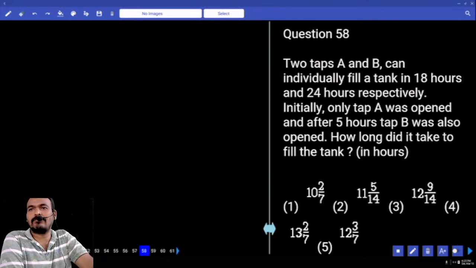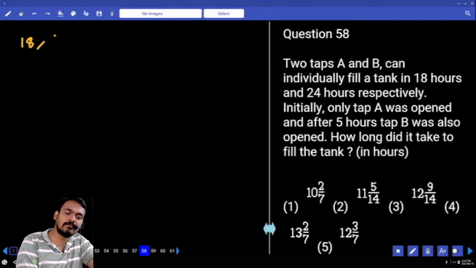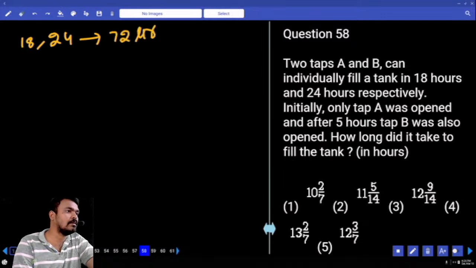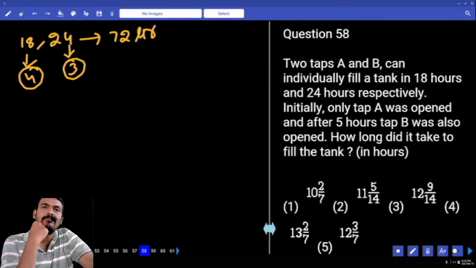B also open for the first 5 hours. The total tank is filled by both the pipes or only one pipe? Both the pipes. For the first 5 hours also B is open. The tank capacity will be increased or decreased? Increased. What is the LCM of 18, 24? 72. Total tank capacity is how many liters? 72 liters or not? 18 how many times? 4 times. 24, 3 times or not? Means what is the per hour capacity of the second pipe? 3 liters or not?